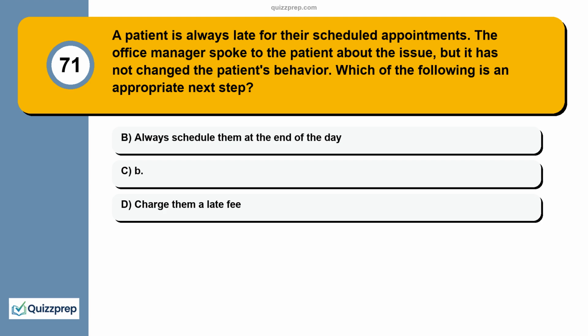Question 71. A patient is always late for their scheduled appointments. The office manager spoke to the patient about the issue, but it has not changed the patient's behavior. Which of the following is an appropriate next step? A. Always schedule them at the end of the day. B. Charge them a late fee.